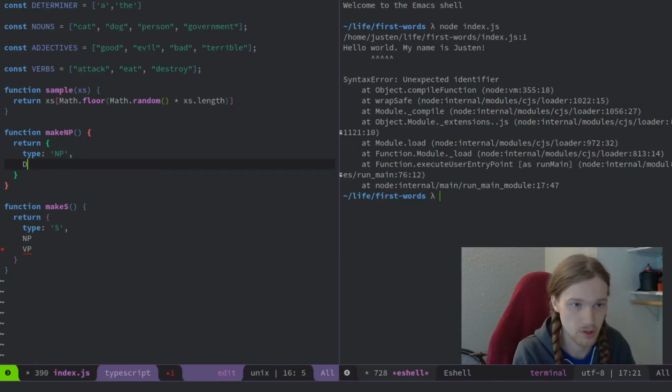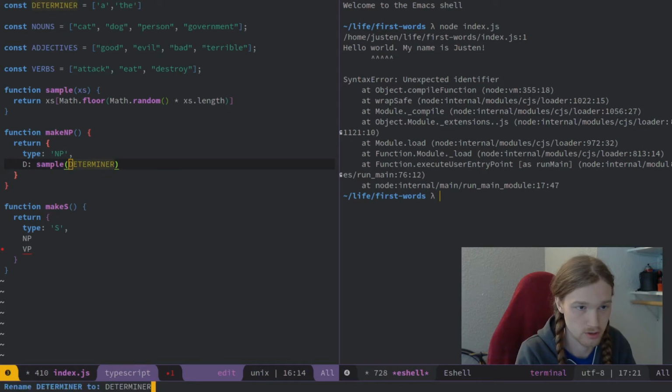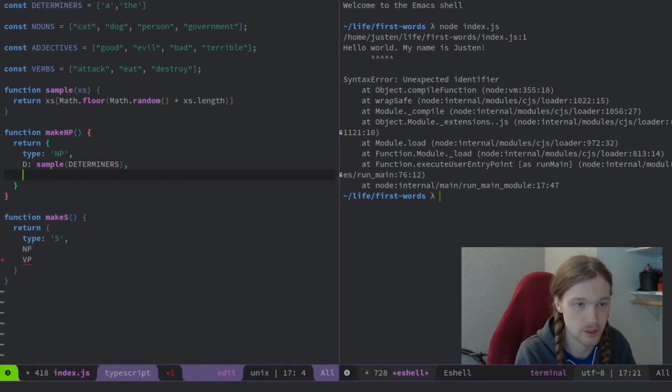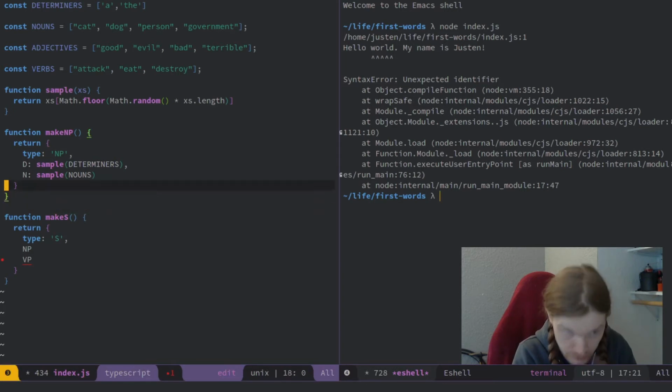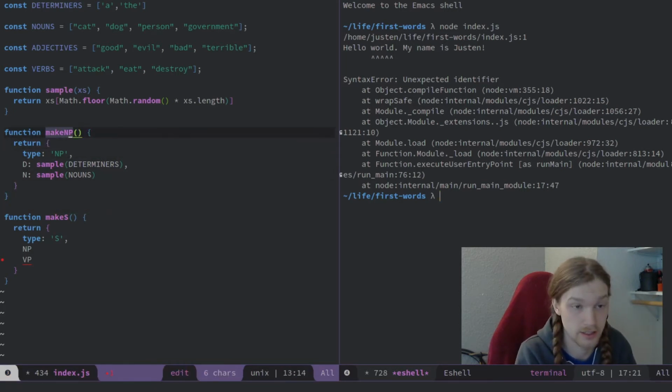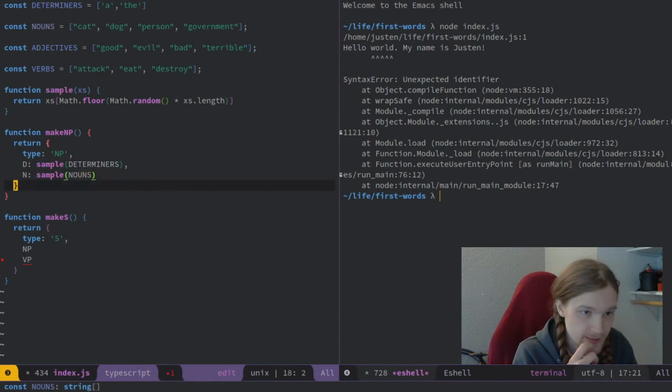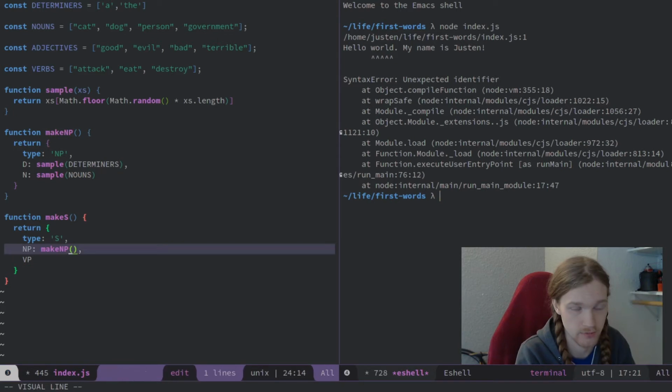So we'll call our determiner D, and we'll sample our big determiners array to get that determiner, and then we'll do the same thing for the noun, which will be just called n. So now when we make a noun phrase, we'll get a random determiner with a random noun. Yeah, and then we can call makeNP for the noun phrase in our make sentence function.